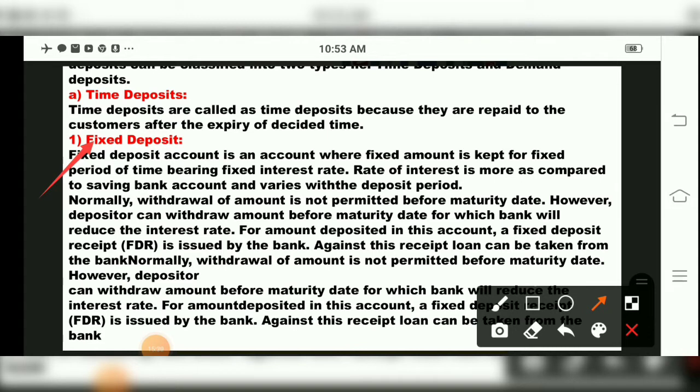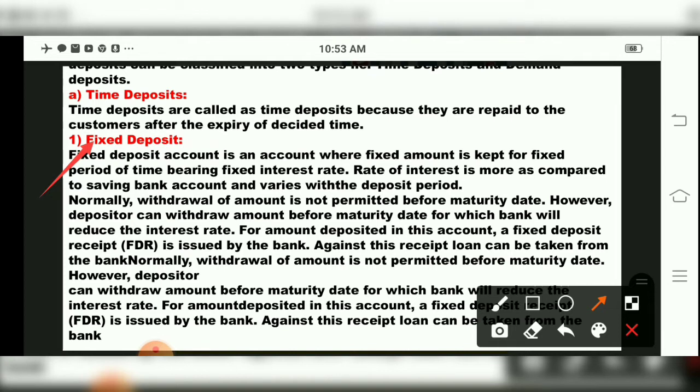Keep in mind fixed deposit. So fixed deposit, you all know, you are familiar with this. A fixed deposit account is an account where a fixed amount is kept for a fixed period of time, bearing a fixed interest rate. So the rate of interest is more as compared to a saving bank account, and it will change according to the deposit period. Varies means what, children? Changes according to the deposit period. 1 year they will have this rate of interest, next year they can have a different one. So this fixed deposit will have a higher rate of interest, children, than savings.